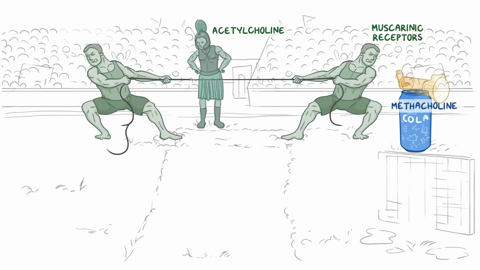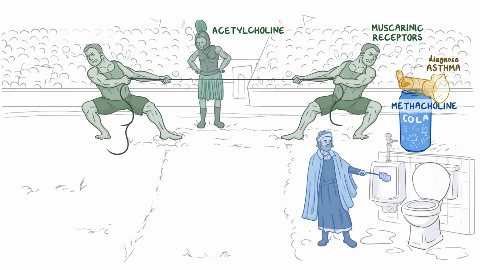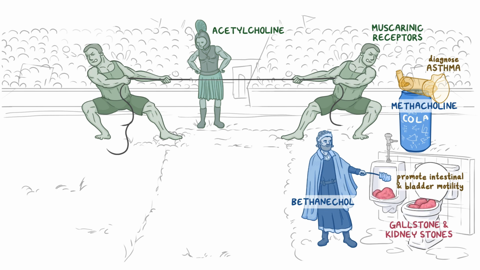And there's an asthma inhaler sitting on top of the can since it's used to screen for asthma. Also on this side is Macbeth for Bethanechol, and he's cleaning a urinal and a toilet to promote intestinal and bladder motility. For contraindications, there's a gallstone and a kidney stone in the toilet and the urinal.